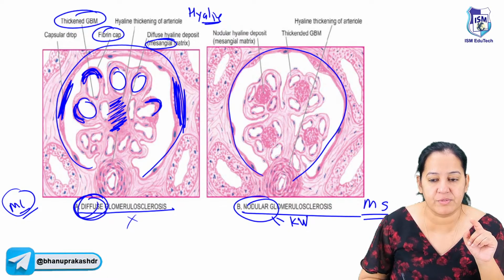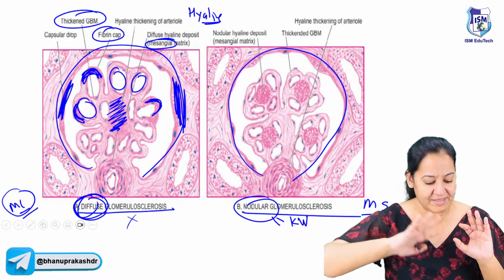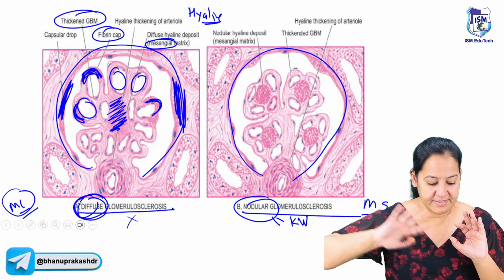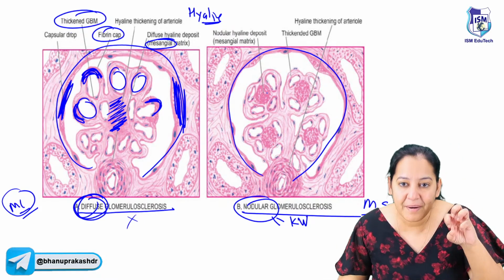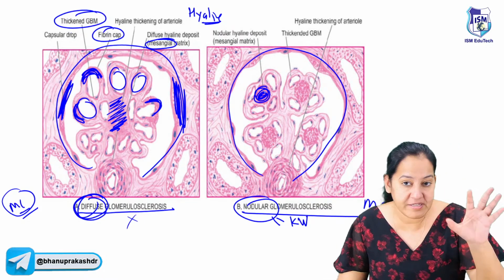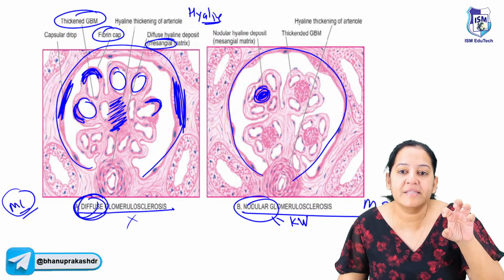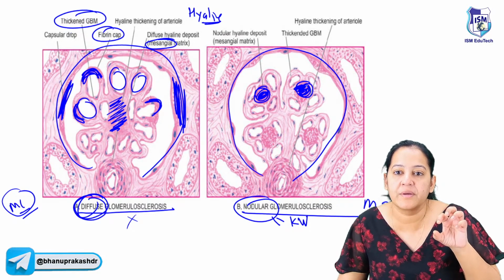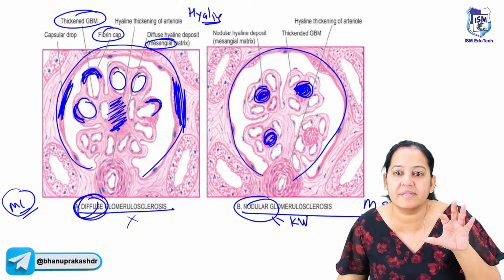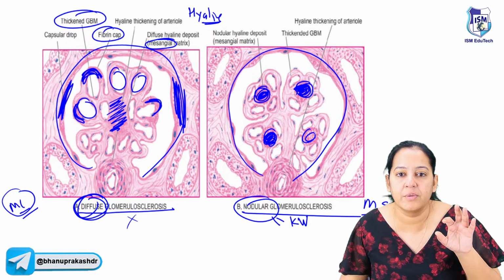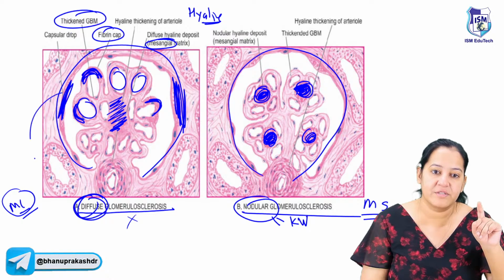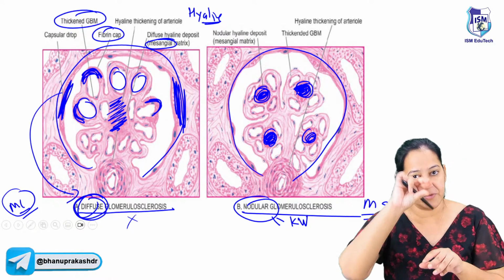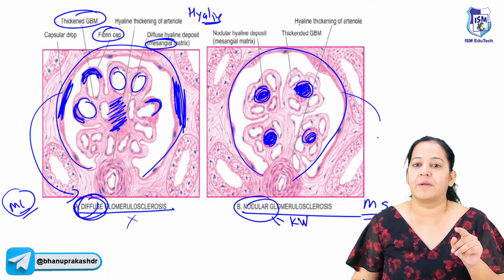That's why it is known as diffuse. Everywhere it is deposited. Don't learn the places. It is everywhere. Got it? But in nodular, here also hyaline gets deposited, but in the form of concise nodules. It is not diffuse everywhere. No, it is in the form of small nodules. So here the hyaline gets deposited everywhere, that's why diffuse. And here the hyaline gets deposited concisely in the form of nodules, that's why nodular.